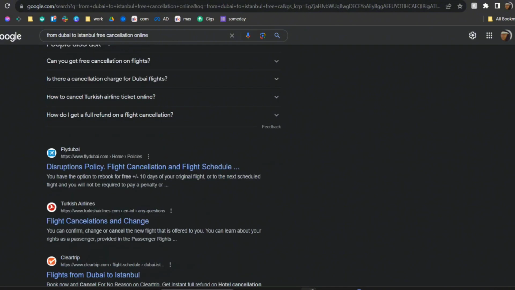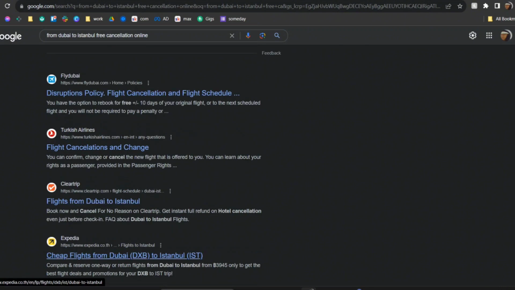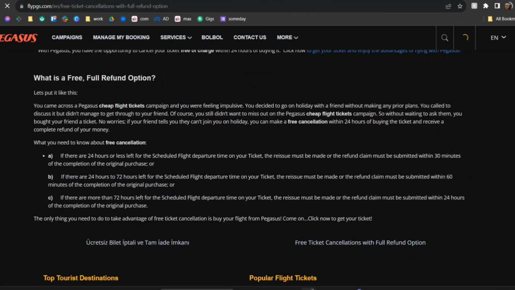So just search on Google whatever your destination place is, just like that, and the websites will come up, and then choose which one you want, and then buy the ticket from there, and there you go. This is how you can do it.